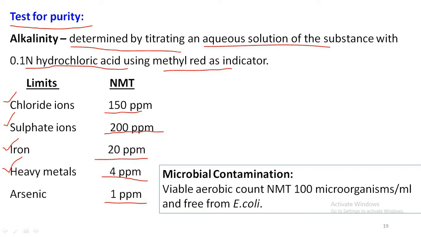Coming to the microbial contamination, the viable aerobic count is not more than 100 microorganisms per ml, and it should be free from Escherichia coli. So the magnesium hydroxide mixture should consist of not more than 100 microorganisms per ml, and it should be free from Escherichia coli, which is a gram negative organism.